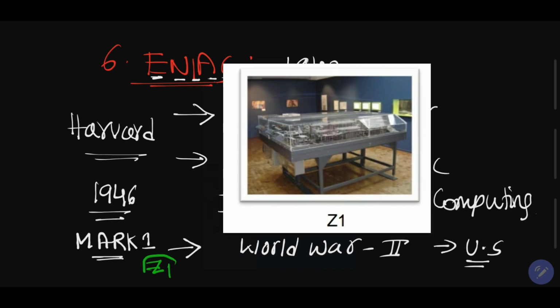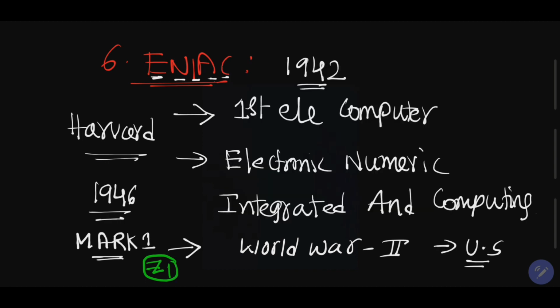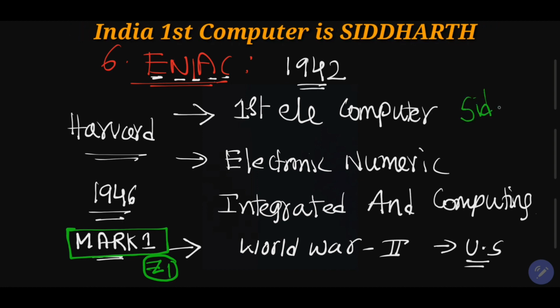So what is the first computer in the world? The first computer in the world is called Z1, or we can also call it Mark I. Do you know what is the first computer in India? The first computer in India is called Siddharth. Siddharth is the first Indian computer. And the next one: do you know what the first storage computer is? That comes under EDSAC.